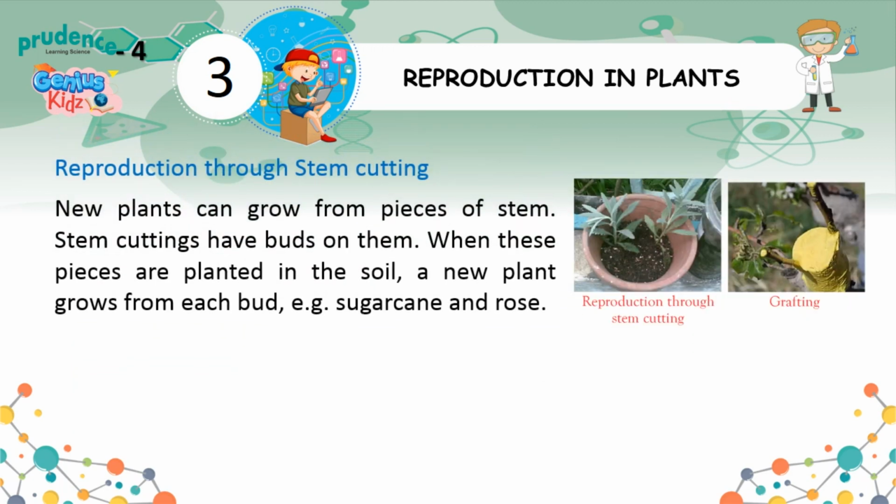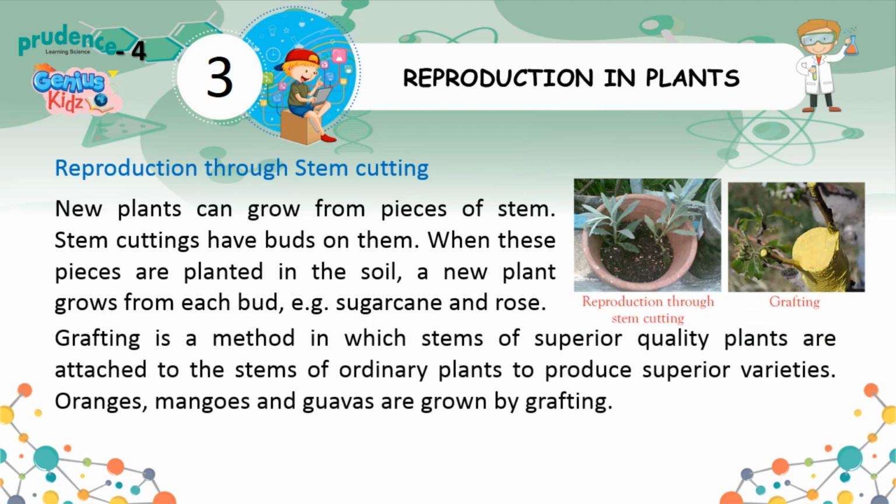Reproduction through stem cutting. New plants can grow from pieces of stem. Stem cuttings have buds on them. When these pieces are planted in the soil, a new plant grows from each bud, for example sugarcane and rose. Grafting is a method in which stems of superior quality plants are attached to the stems of ordinary plants to produce superior varieties. Oranges, mangoes and guavas are grown by grafting.